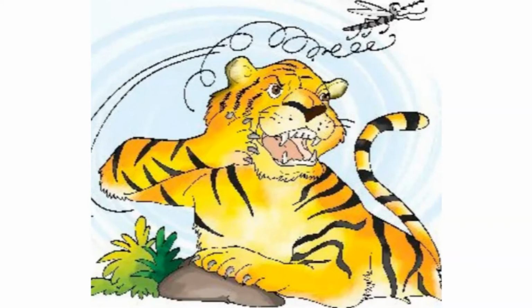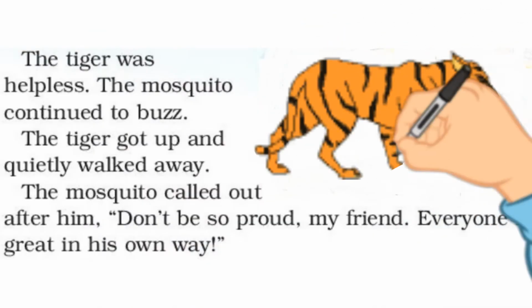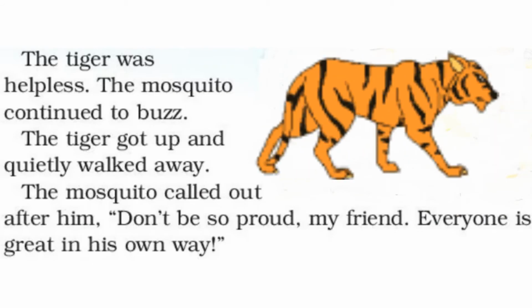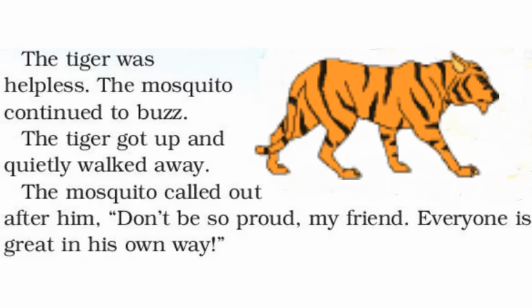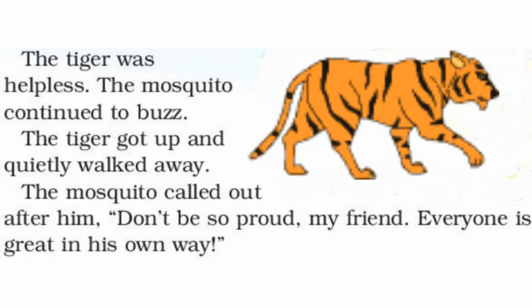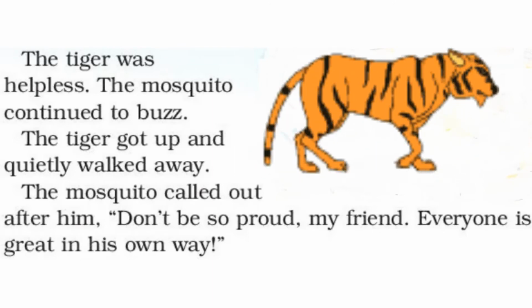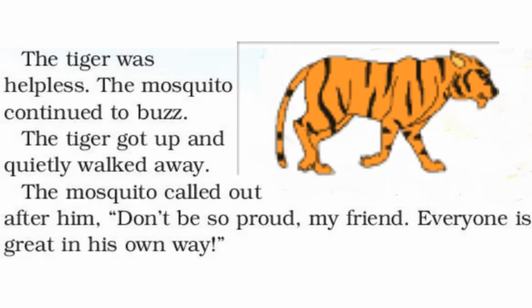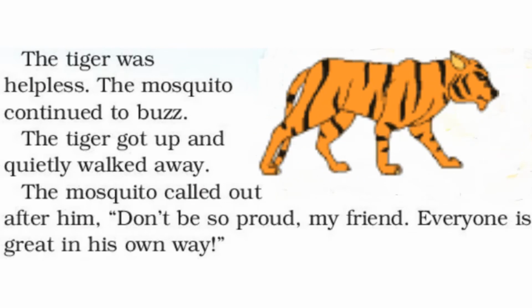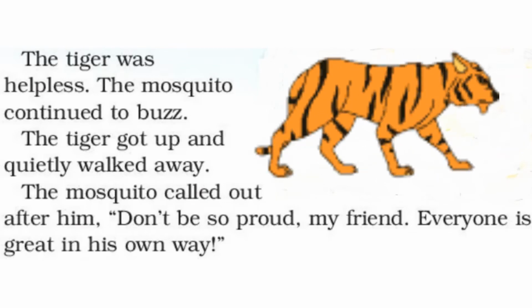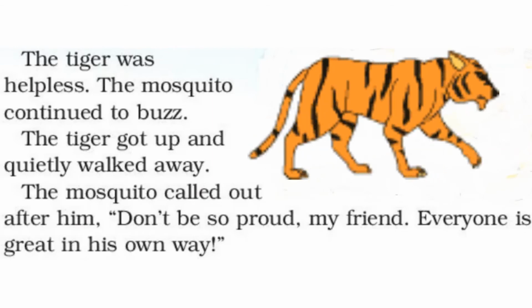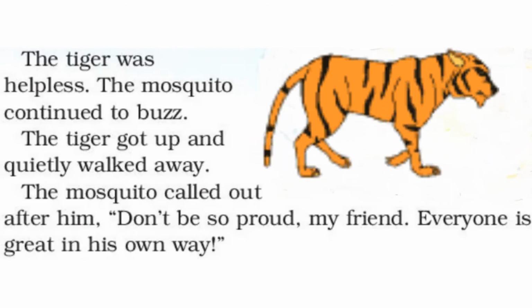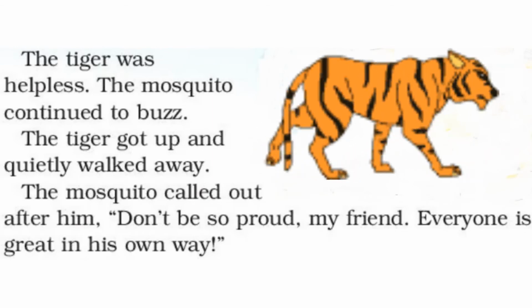The mosquito flew off again. The mosquito left that place. This time too, what happened? He hit himself. This time too, the tiger hit himself. The tiger was helpless. The mosquito continued to buzz. That is the voice of the mosquito. So like this, it continued continuously. It started buzzing. Buzzing is the voice of a mosquito.